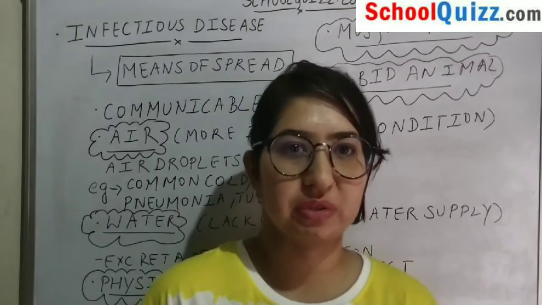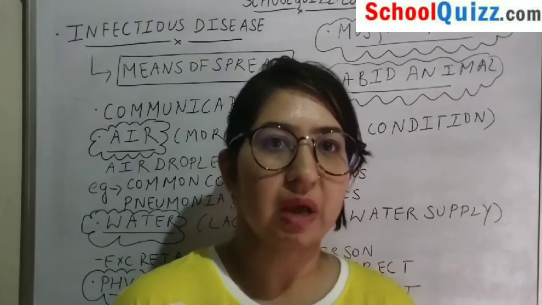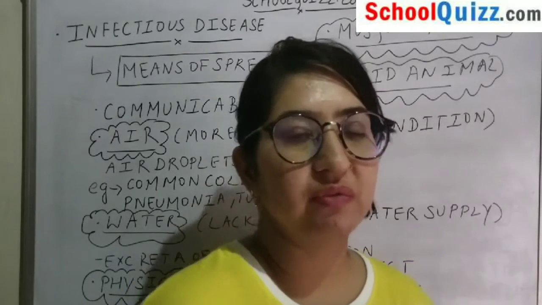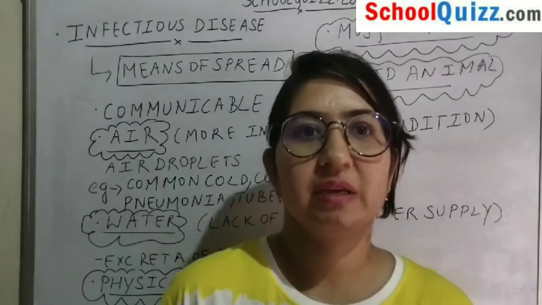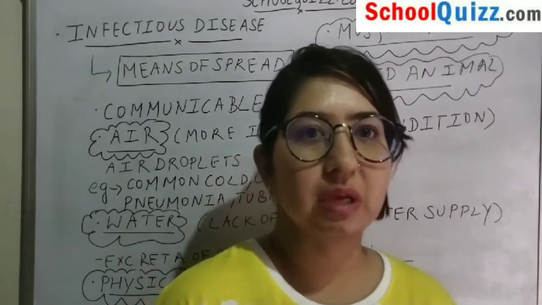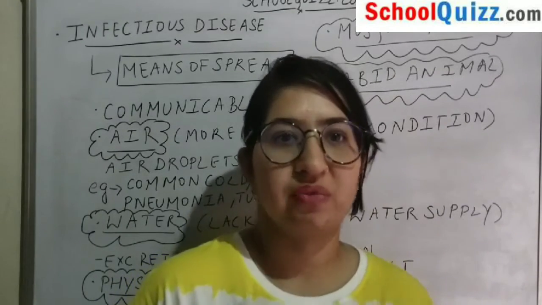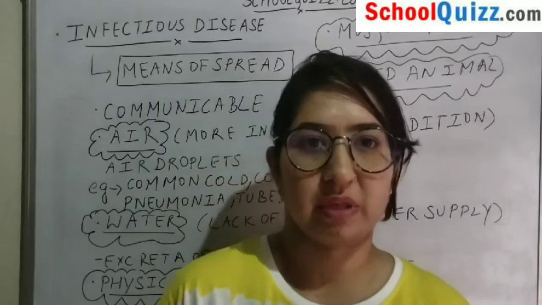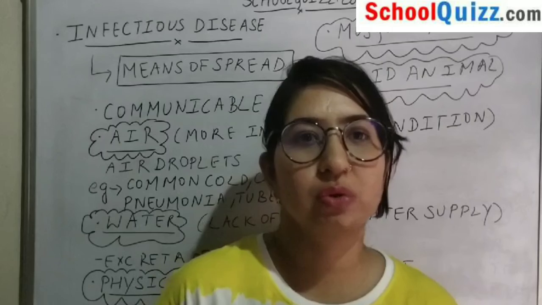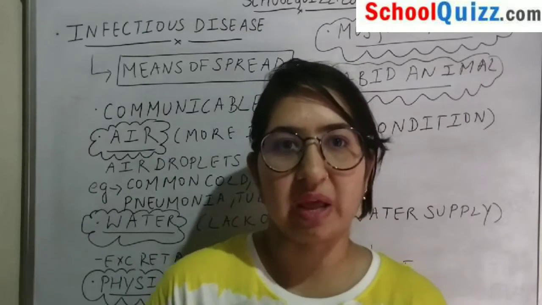Discuss infectious diseases and the means of spread by which infectious diseases are caused. But before going to this, in the last video we discussed the categories in which infectious agents can be classified. Infectious agents can be bacteria, virus, protozoa, fungus, or worms. In short, we can say various unicellular and multicellular organisms can be the infectious agent for any disease.